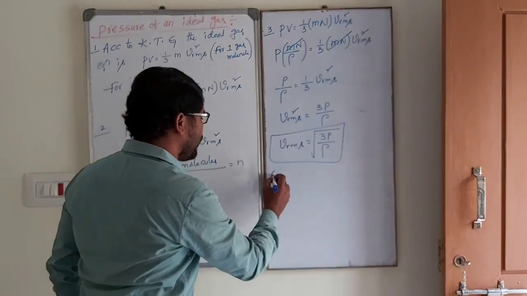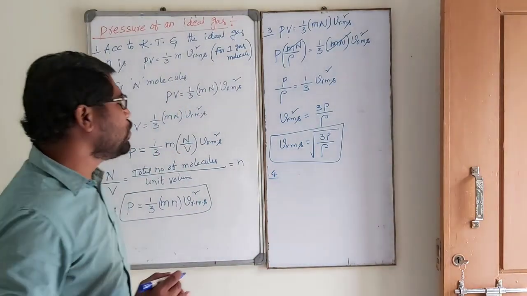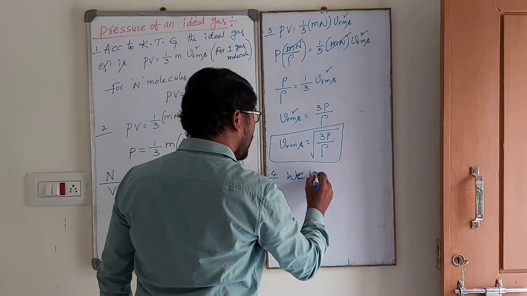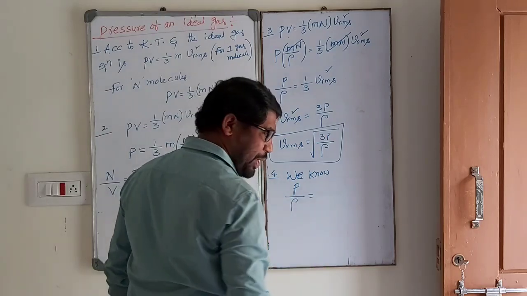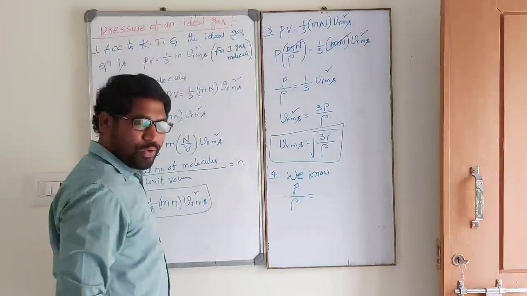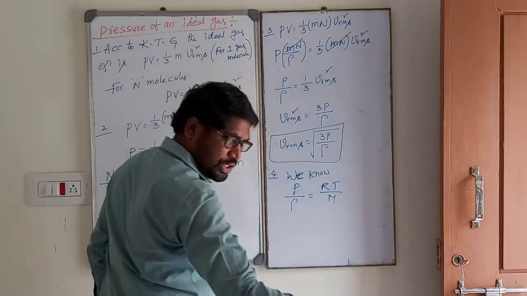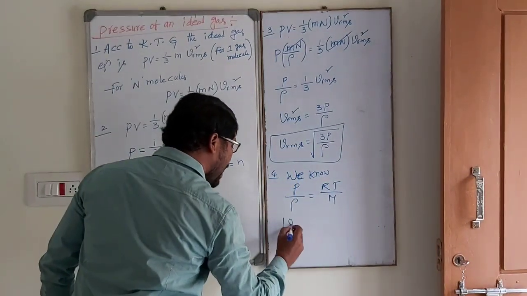Next, the fourth one. Already derived: what is P by rho? Just now I derived, P by rho is equal to RT by M. Substitute here.